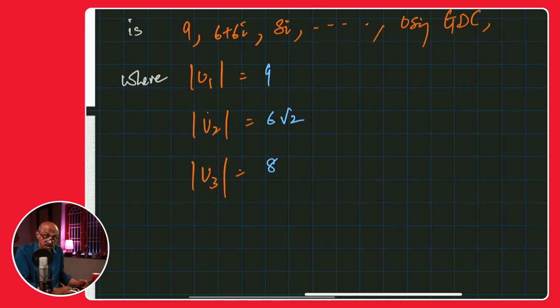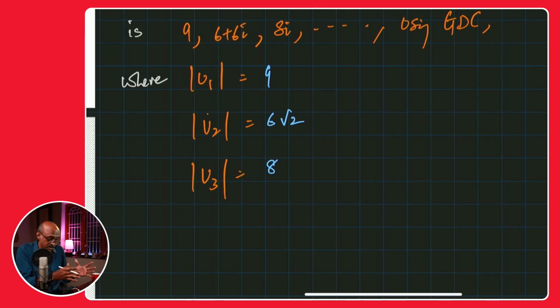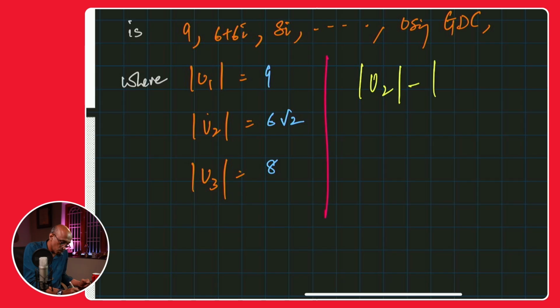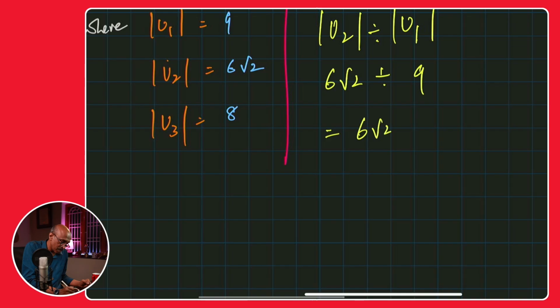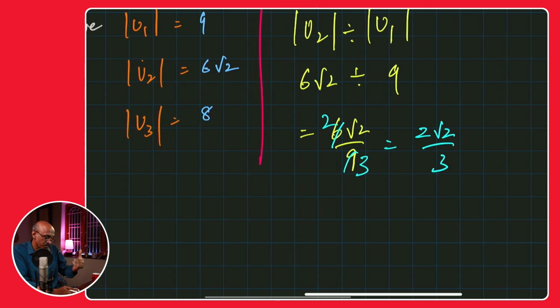Now you'll find the common ratio, because that's what you're looking for, showing that it's a geometric sequence. So you can take the ratio of consecutive terms, U2 over U1. Not the difference, sorry, ratio. Difference would be for an arithmetic sequence. So this is 6 root 2 divided by 9. If you're comfortable doing that, or I can show it on the calculator also, this is just 2 root 2 over 3. This is the ratio of the second term to the first term.